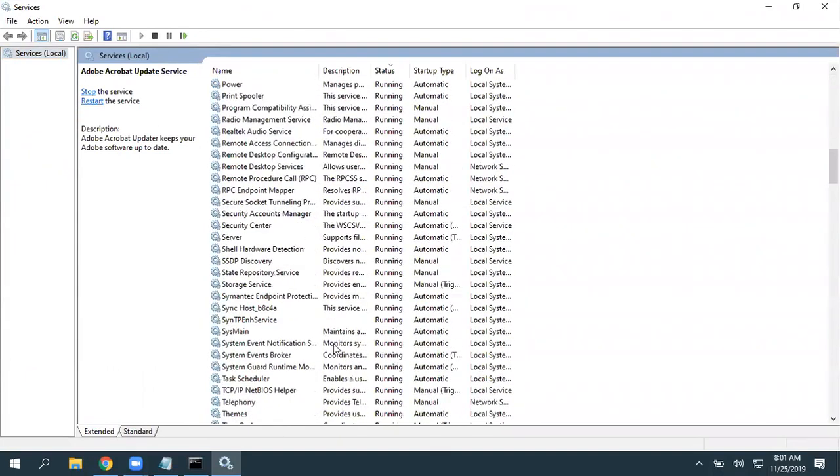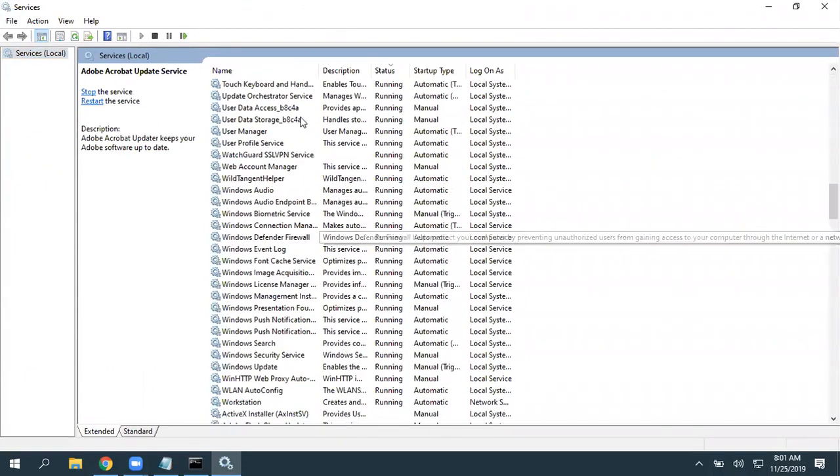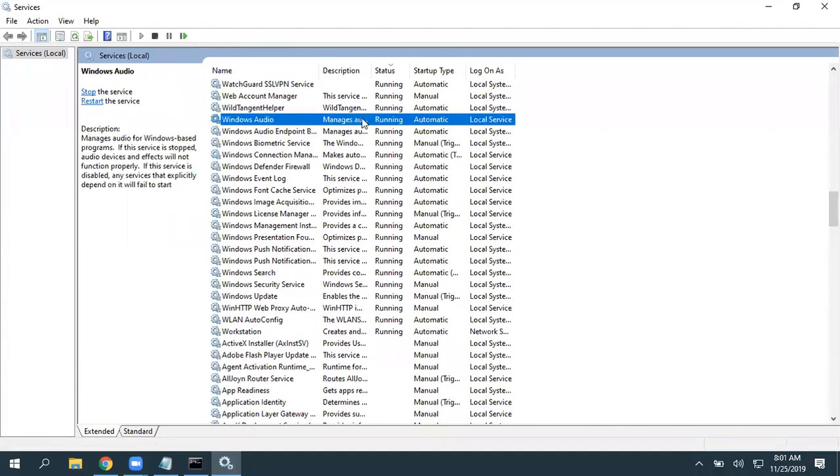For example, the Windows Audio service is running, and just because of this, audio works. If I stop this, audio will not work. The components related to that cannot deliver. And again, we have an option called startup type.